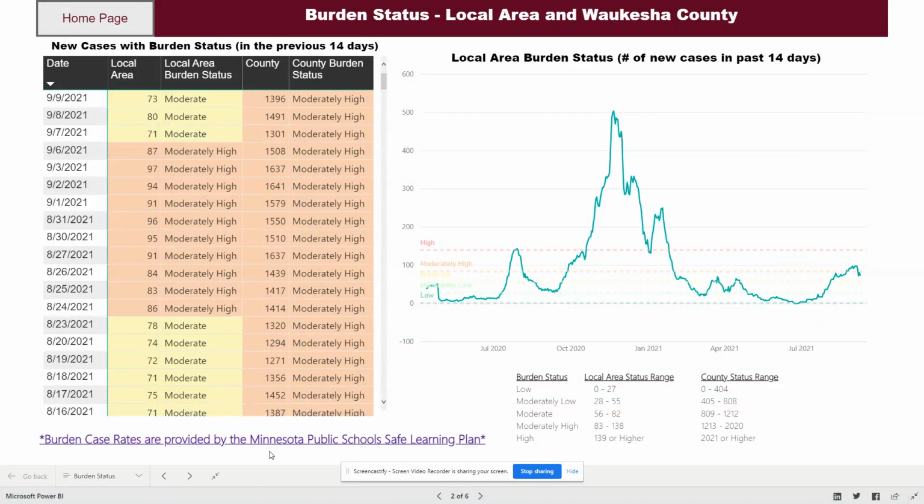We used the guidelines provided by the Minnesota Safe Learning Plan to determine the burden status levels. So we started using this in summer of 2020, before there really were many guidelines given out, and we have stuck with that for consistency throughout the past 20 months.